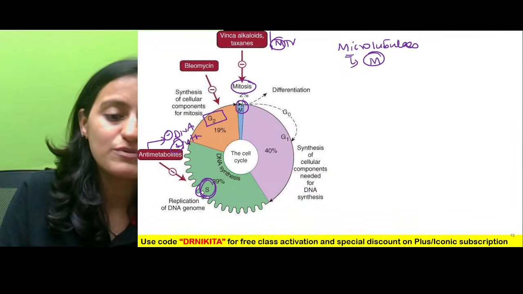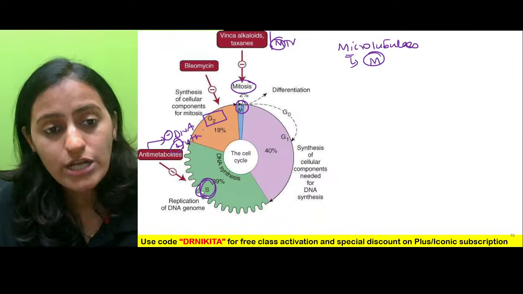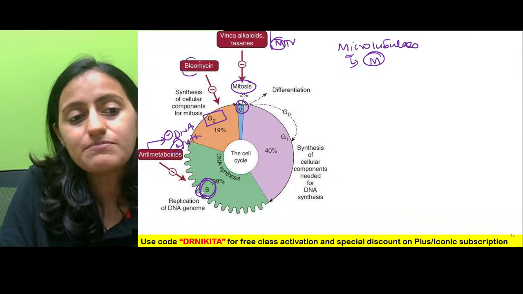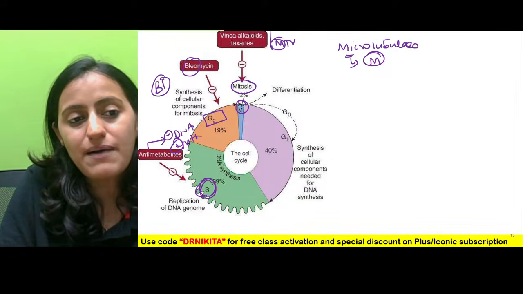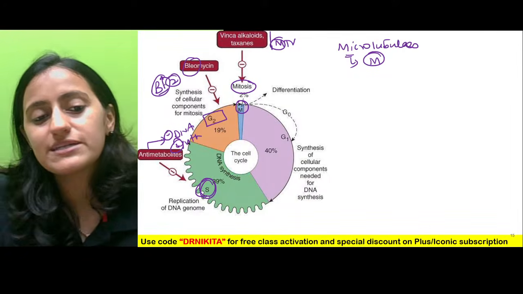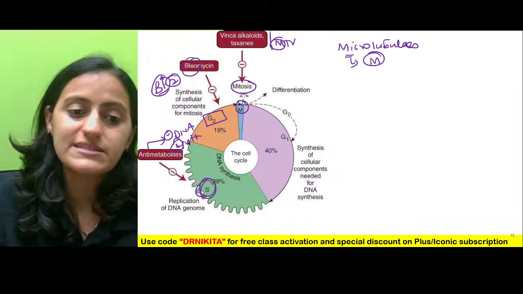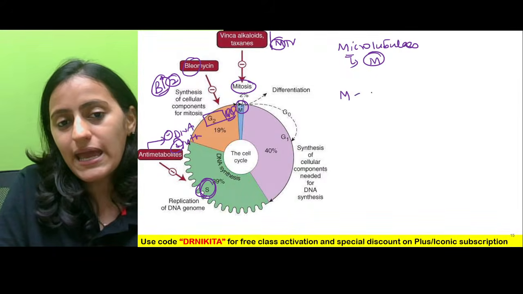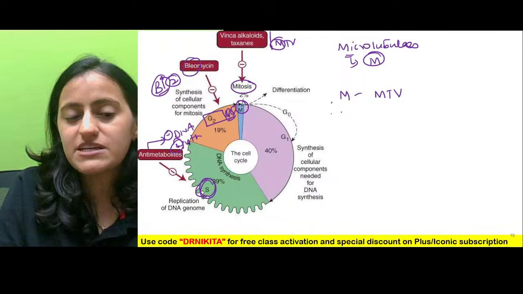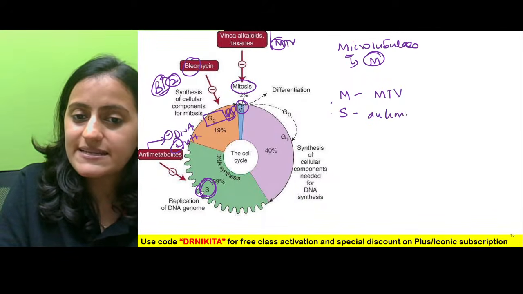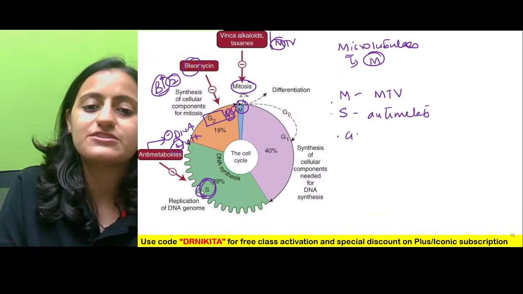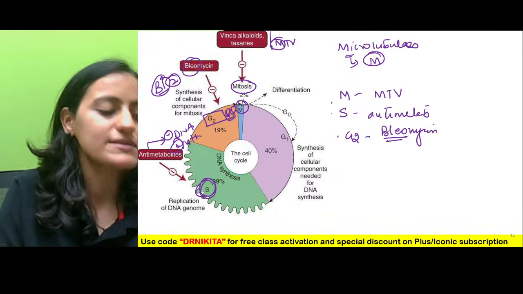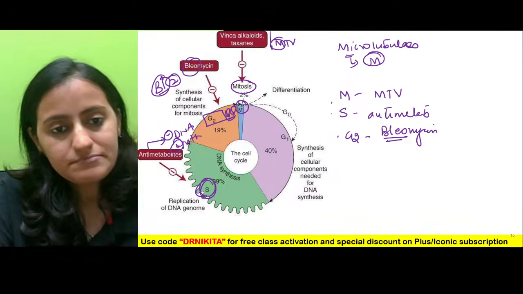Another important question: which anti-cancer drug acts on G2? G2 is bi, bleomycin. So it is acting on the G2 phase. Another important question: M is the microtubules, MTV; S is the anti-metabolites; and G2 is bi, that is bleomycin. Remember, it is bleomycin.